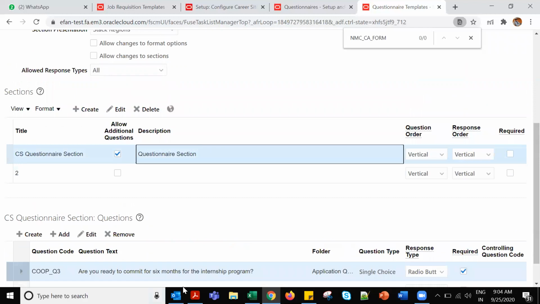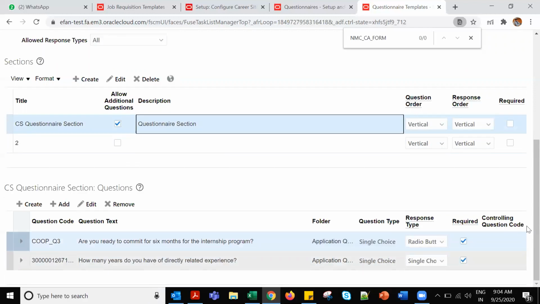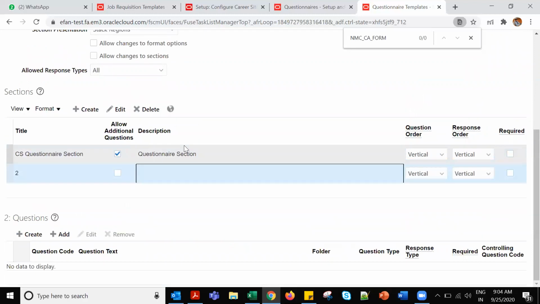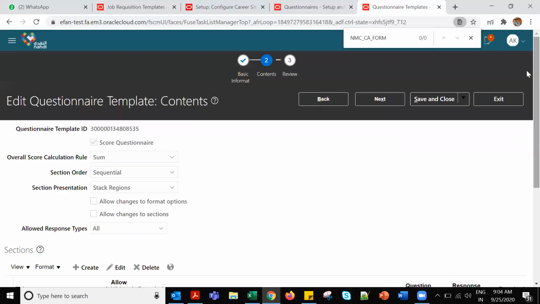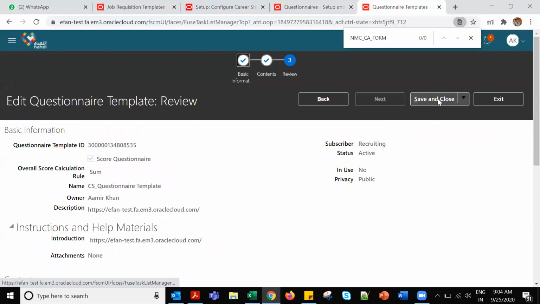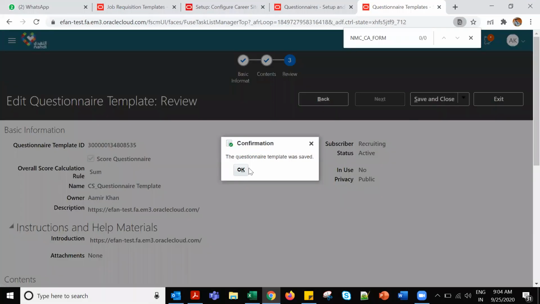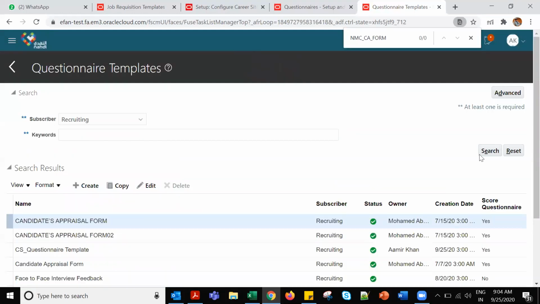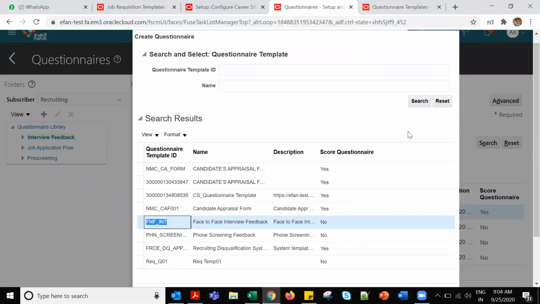See, under that questionnaire section we have questions, right? For these sections, we have these two questions. Below sections, we don't have any question. So we can create multiple sections, and for those sections, we can create questions. Correct. Then you can close. Yes, so this is how it is. This questionnaires, so we'll search it here.